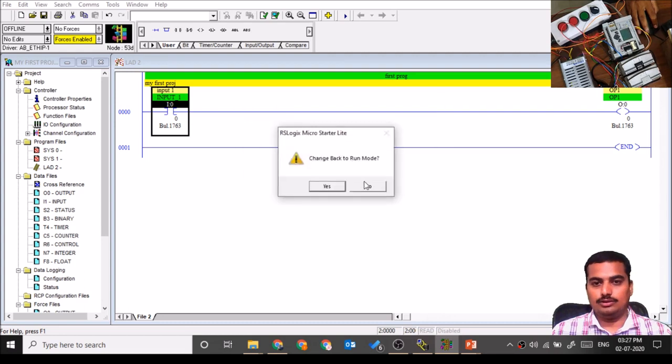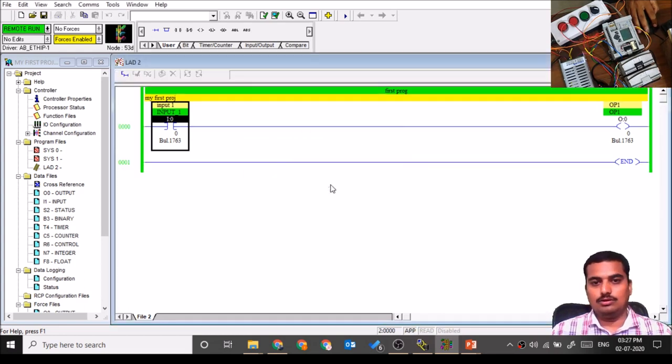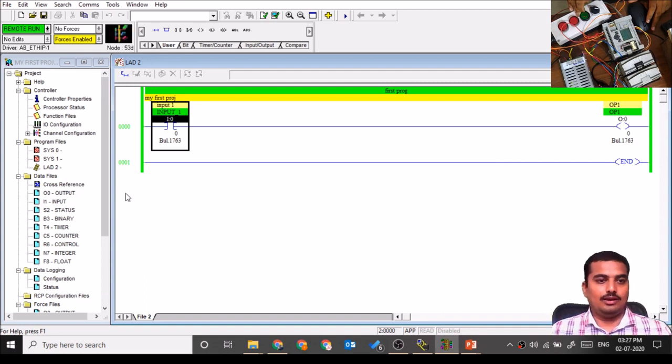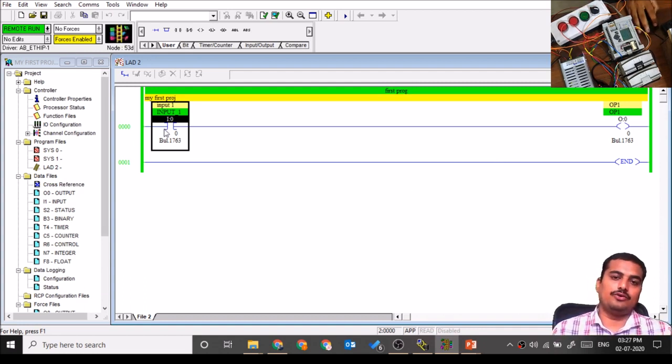It will automatically switch to the run mode. Now you are in a remote run mode and you are online. Here you can see the status of the physical input. As I press the physical input, it will show green. This output will turn on. As it releases, it will turn off. On. Okay, here I completed the introduction to the software part.